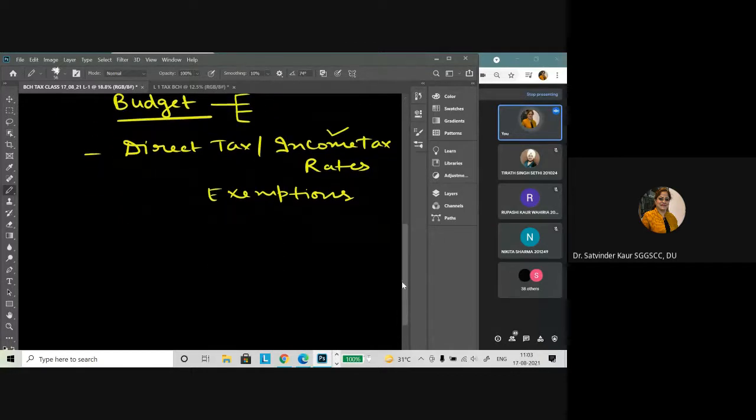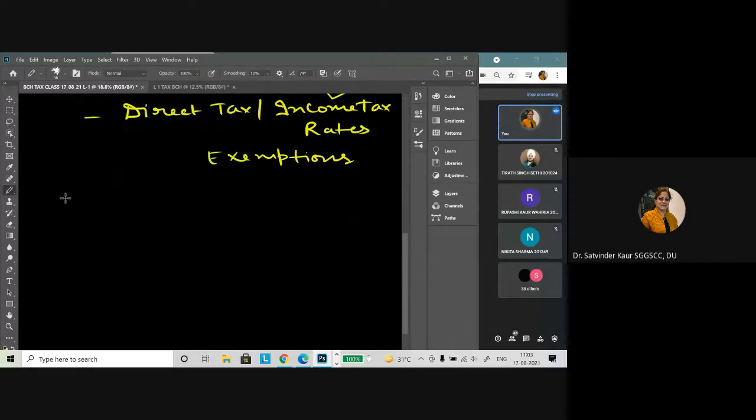Then I would like to write here one definition on the basis of which our chapter of basic concept will move.